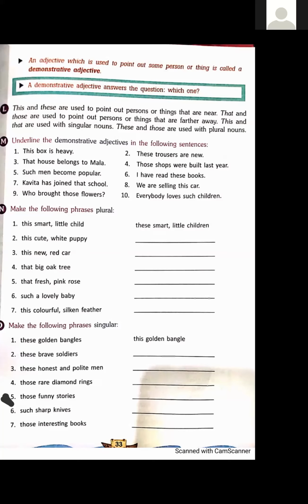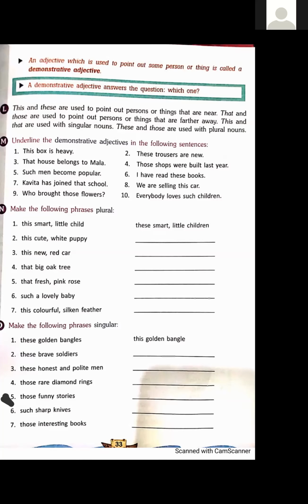Okay, listen very carefully. Again, I am repeating. This and these. This for singular noun, these for plural. These two are used to point out the persons or things that are very near to us.